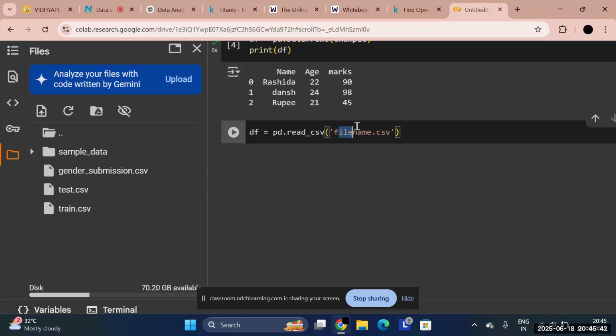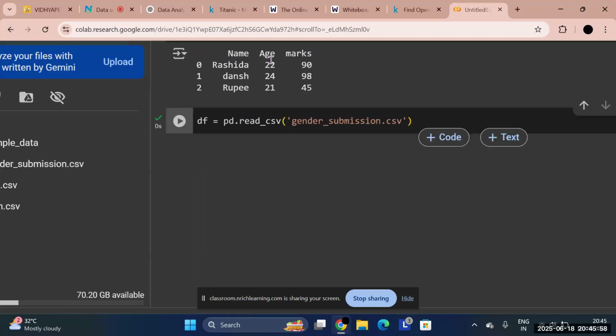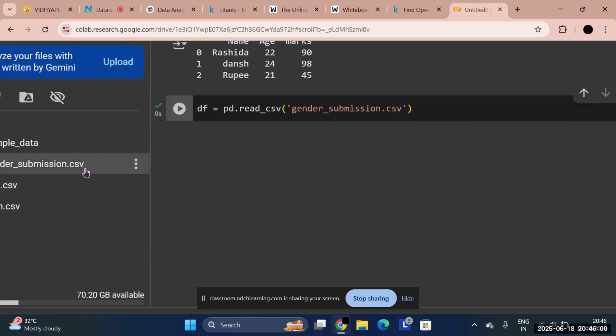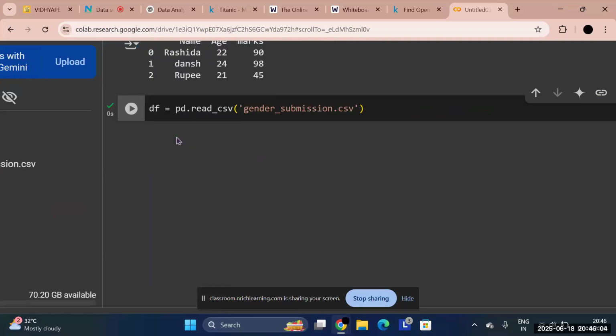Okay, now here inside this bracket, I'll give it the name of whatever file I have. Let's say I have this file, so I'll just copy the name of this file. I'll give the name, and it will read the file. See, it is giving me a green tick. This means that my Google Colab has already studied the file I uploaded here, and what kind of data it has.